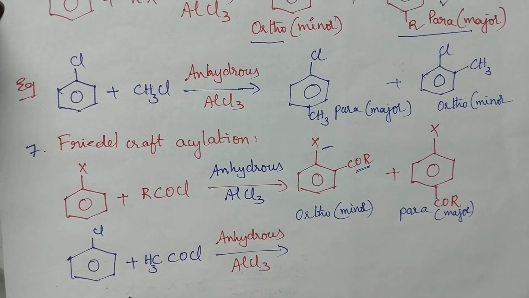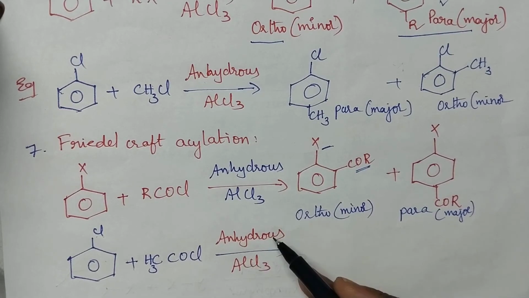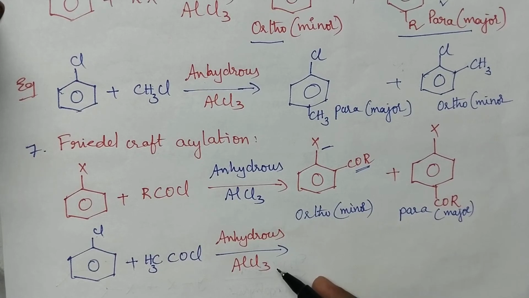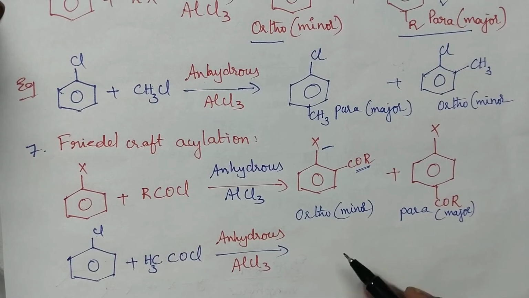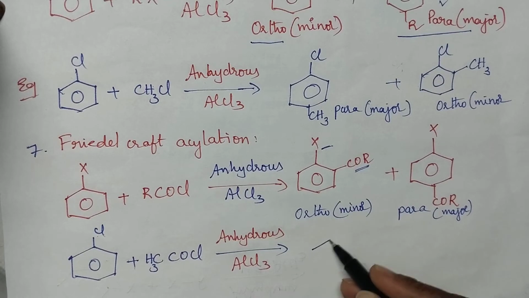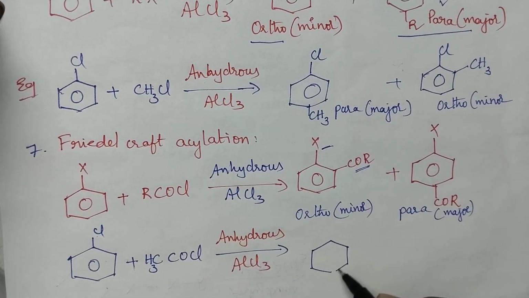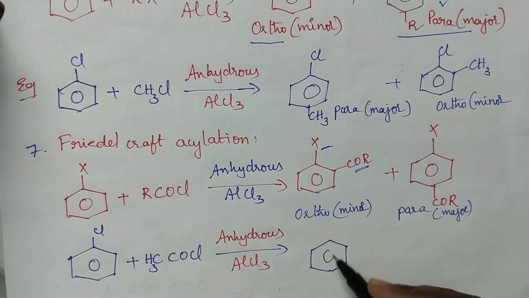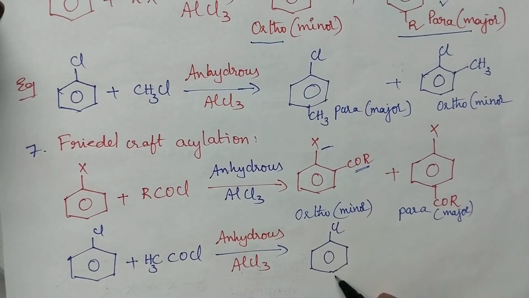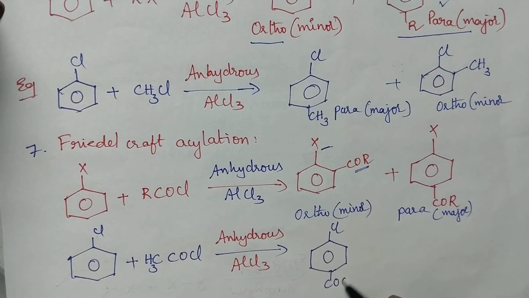Let us consider one example. Here the chlorobenzene reacts with acyl chloride in the presence of anhydrous AlCl3. Can you guess the products? Initially you just write the major product. So what is the major product, students? That is the para isomer. It is the major product.